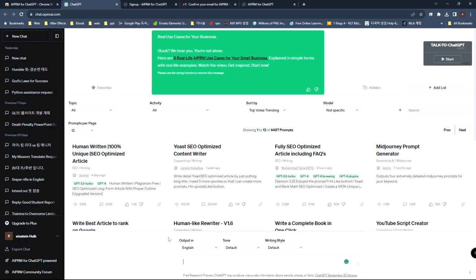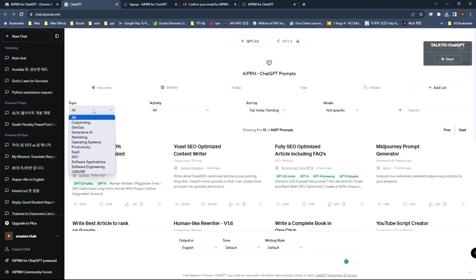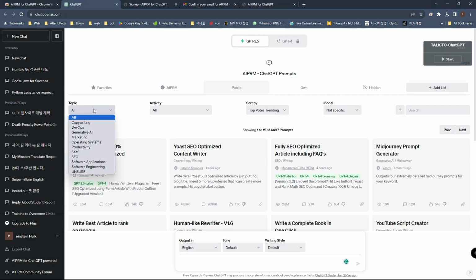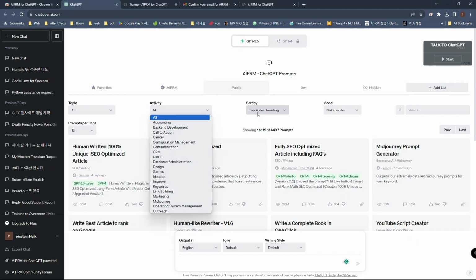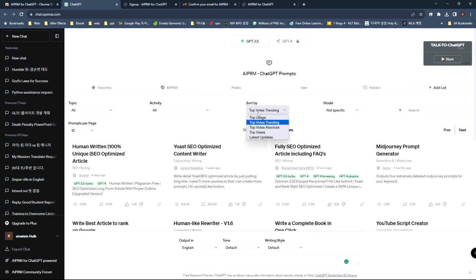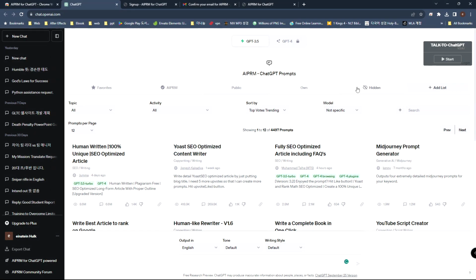You'll be taken to this window every time you enter ChatGPT. You can click Topic to choose which topic you're going to use. Activity is for what you're going to use ChatGPT for. Sort by is for how to sort the contents. And Model tells which ChatGPT model you're using. These ChatGPT prompts are uploaded by SEO experts and the community. You can choose whatever you want from here, or you can search for a specific one in the search bar.